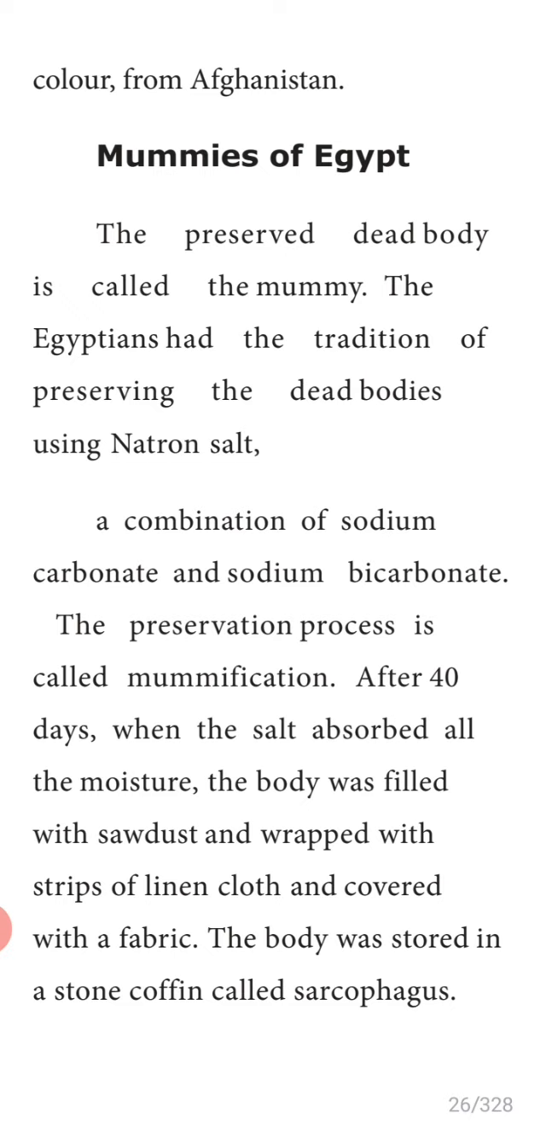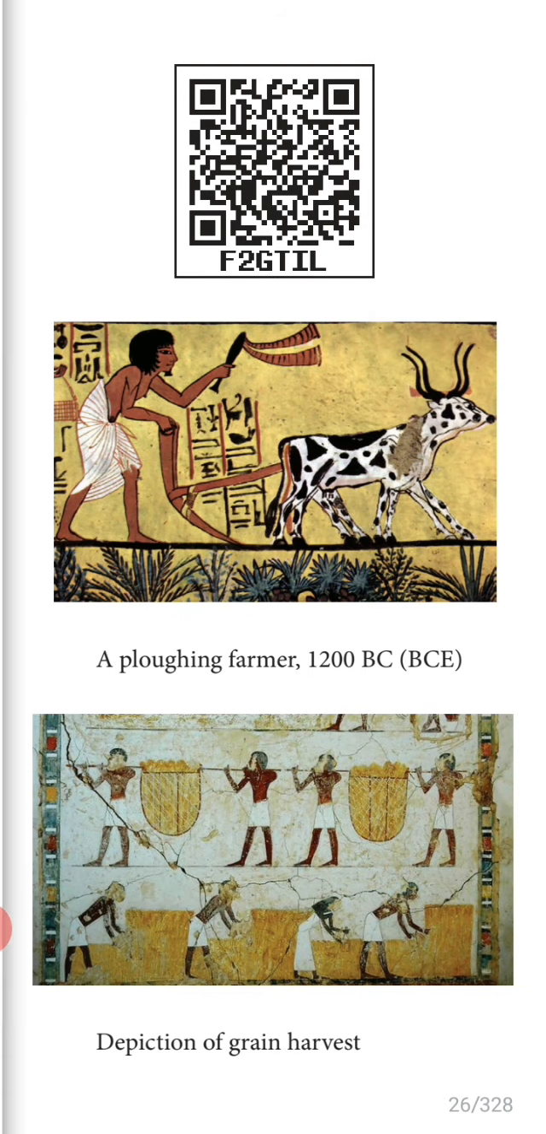The body was stored in a stone coffin. Stone coffin means stone box. That is called a sarcophagus. What do you mean by sarcophagus? Stone box. Okay, so that is the way they preserved the dead bodies.